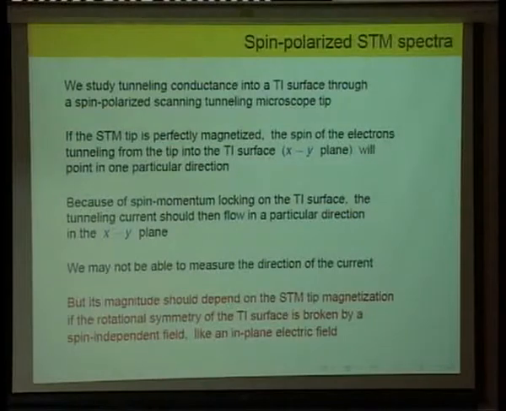We know that in the topological insulator surface the spin and the linear momentum are locked 90 degrees to each other. So if the STM tip is spin polarized, so the electrons there are magnetized in some direction, then the spin of the electrons tunneling from the tip into the surface will point in one particular direction, right? Those spins will also. So if spin polarized electrons tunnel into the surface, they can only move in one particular direction. That would mean that depending on the magnetization of the STM tip, the electrons entering the surface only move in one direction.